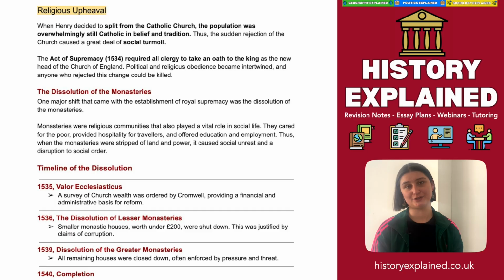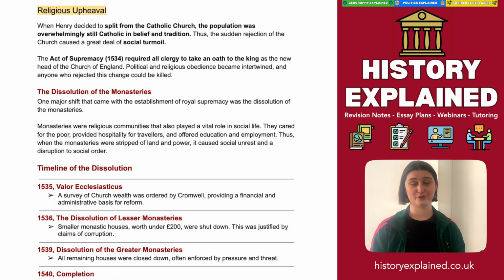Alongside this came the dissolution of the monasteries. Now, the monasteries had previously been real centres of local community. They provided a space for not only religious worship and religious ritual, but they were spaces for education, they were spaces for ceremony, they were spaces for charity, and they were also significant landlords. The monasteries and the church owned a significant portion of the land in England at this time. So a lot of everyday people's lives revolved around the church, around their parish, around their monastery.